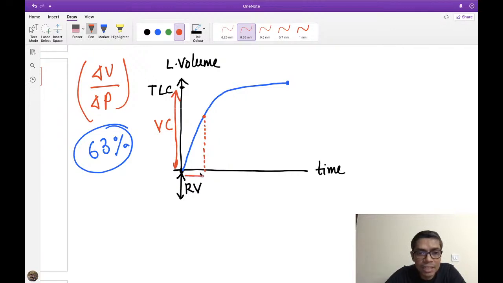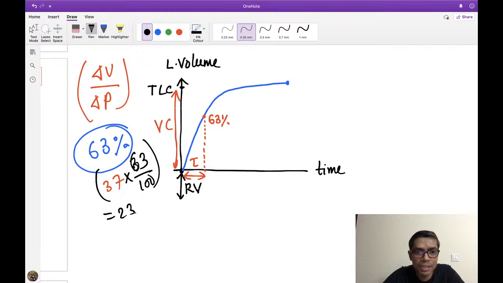If I calculate the time on this x-axis, this time will be known as one time constant. Getting my point? So 63% I have to remember. So 63% filling of the lung has occurred, right? How much percentage is still remaining? 37% is still remaining. Now if I take 63% of this 37, which is still remaining, it will be around 23, I think. If I add this 23 along with this 63, that will be 86%.